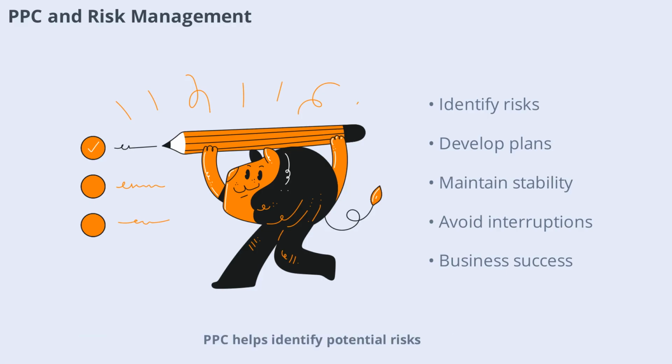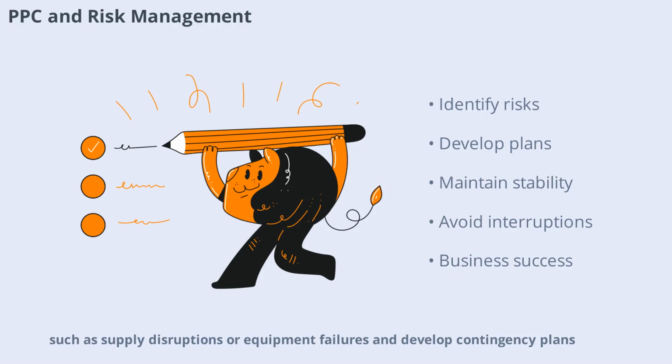Risk management is an integral part of production planning and control. PPC helps identify potential risks such as supply disruptions or equipment failures and develop contingency plans. By proactively managing risks, companies can maintain stable operations and avoid costly interruptions. Effective risk management is essential for long-term business success.